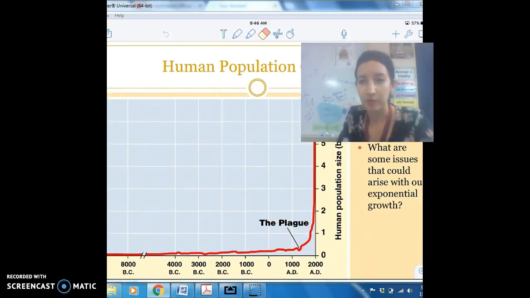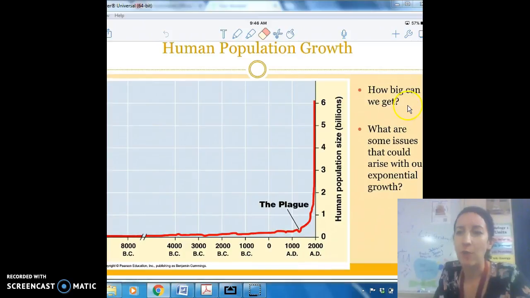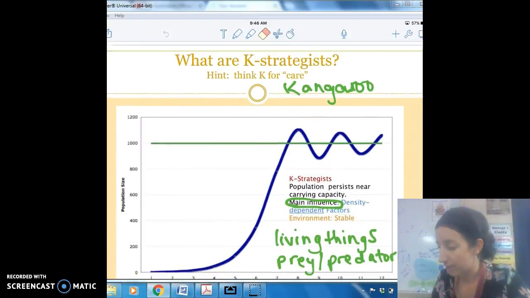Human population growth. This is us. Some questions: how big can we get? 6, 7, 8, 9 billion people. What are some issues that could arise with our exponential growth? So when we start filling up the earth, what are some issues that are going to arise with our resources and all of that stuff?